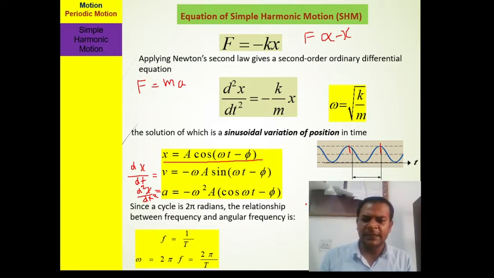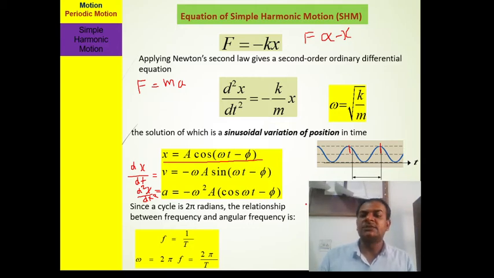So these things we calculate at different positions. If we put a different value of x there, then what is the velocity, what is the acceleration? I mean to say we can calculate these values at the extreme position and the mean position. At the extreme position, the displacement is equal to amplitude, and at the mean position the value of displacement x is 0. So we can calculate velocity and acceleration at the mean position, and similarly at the extreme position.